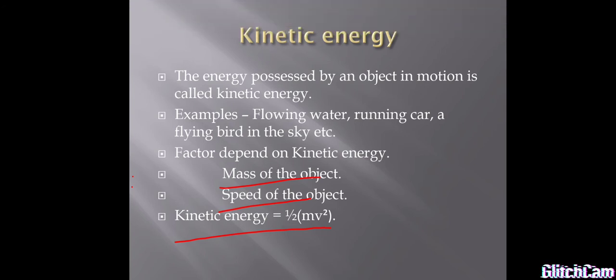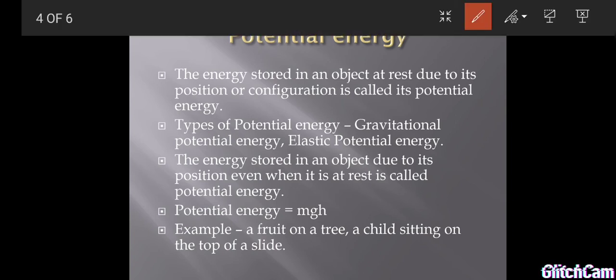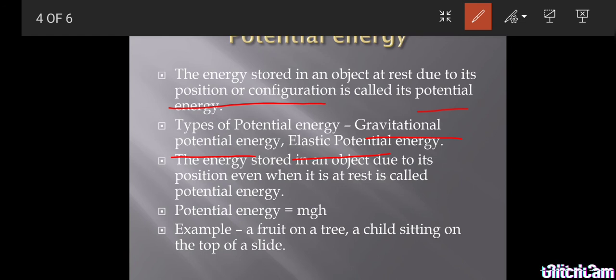Now we go for potential energy. What is potential energy? The energy possessed or stored in an object at rest due to its position or configuration. That is important here: due to its position and configuration. In potential energy two types are there. One is called gravitational potential energy, the other one is called elastic potential energy. The energy stored in an object due to its position even when it is at rest is also called potential energy. Here the potential energy formula is mgh.